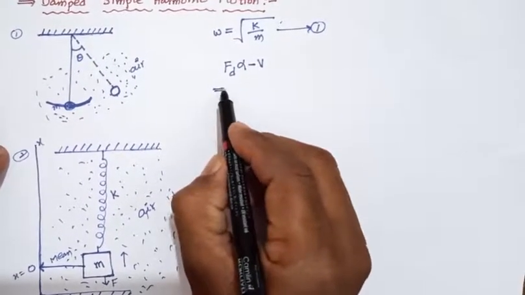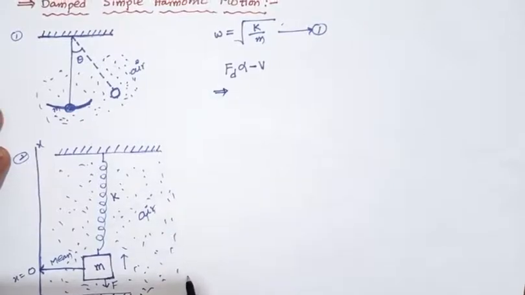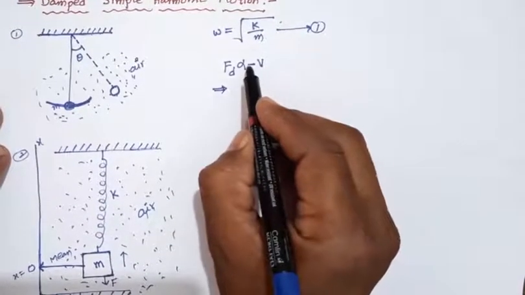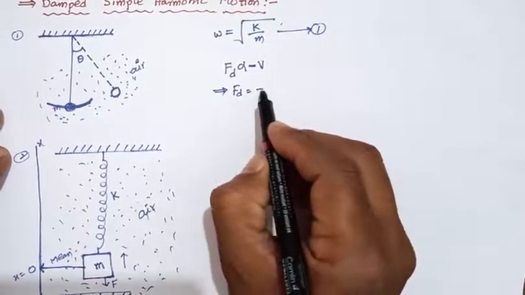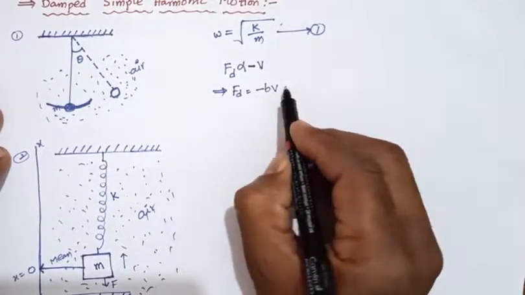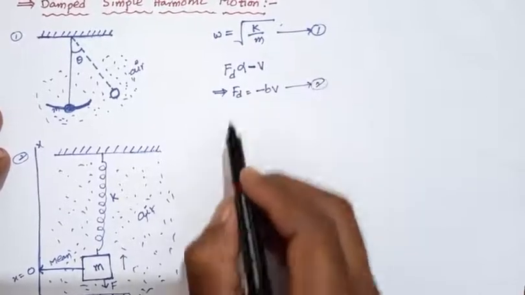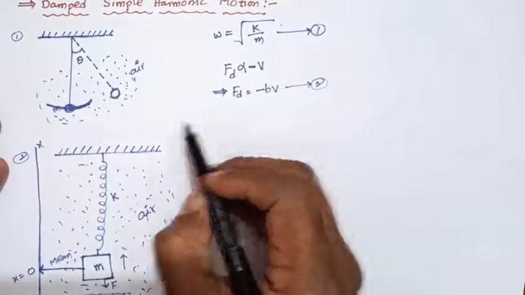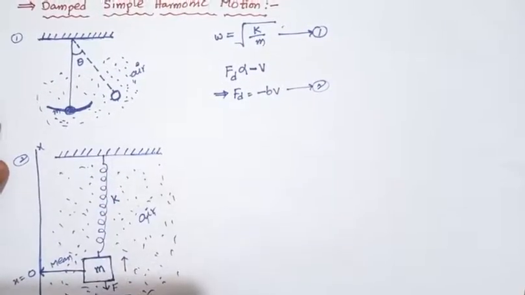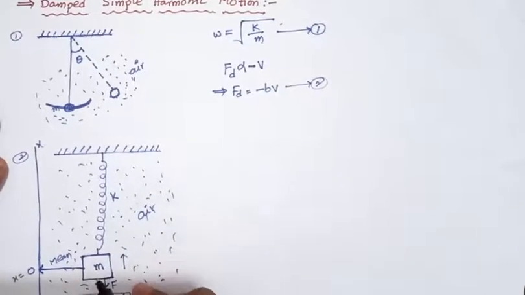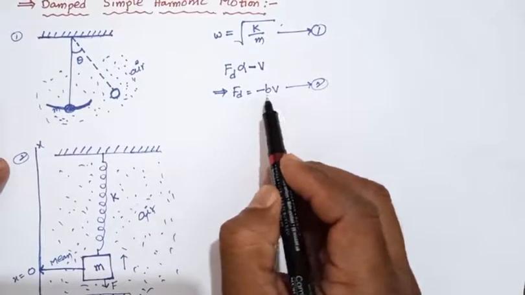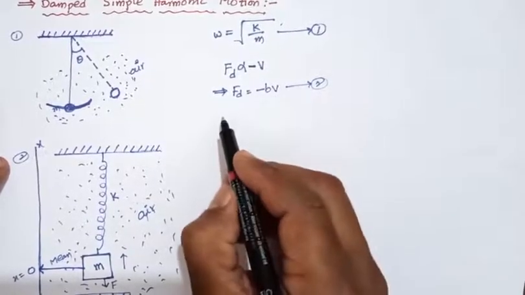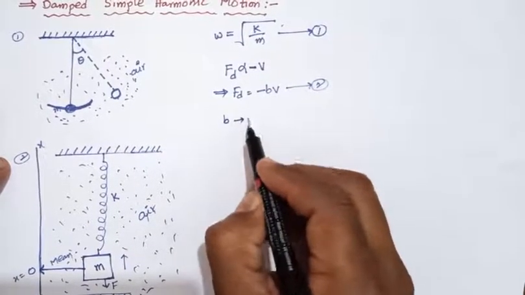So from this equation we can take a positive constant, that is the damping constant. So Fd equals minus b into v. This is equation number 2. Damping force is opposite to the simple harmonic motion, the motion of the block or motion of the bob. So Fd equals minus b into v. Here b is the positive constant.